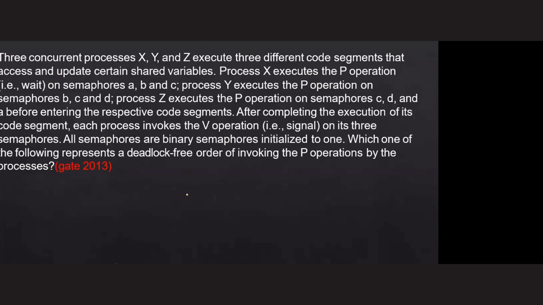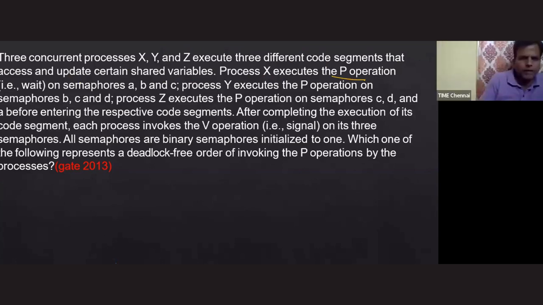Three concurrent processes X, Y, Z execute three different code segments that access and update certain shared variables. Process X executes the P operation on semaphore ABC, process Y executes the P operation on semaphore BCD, and process Z executes the P operation on semaphore CDA before entering into the respective code segments.